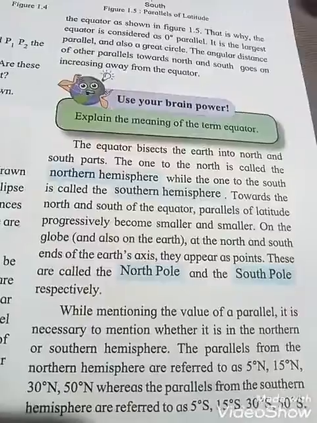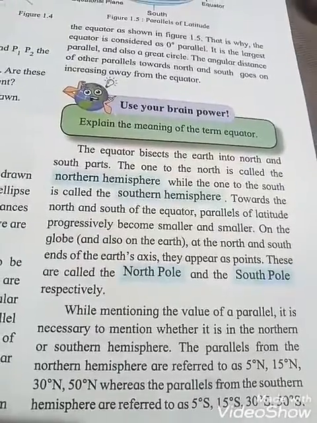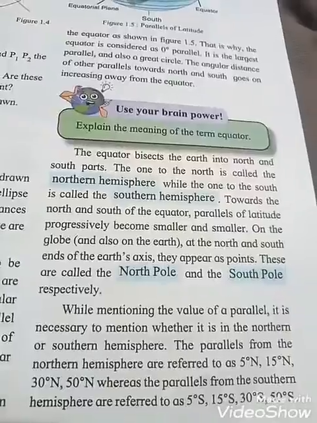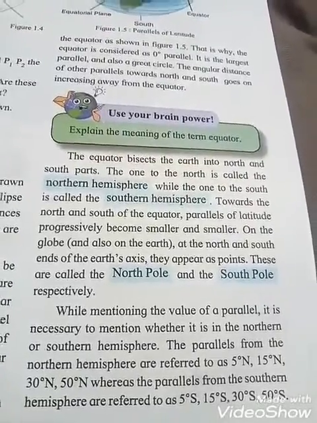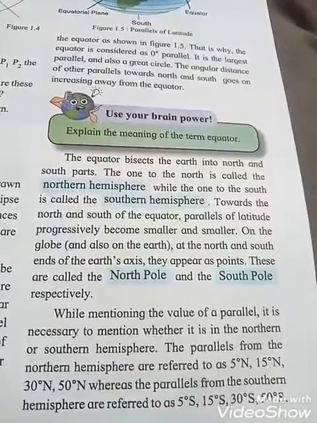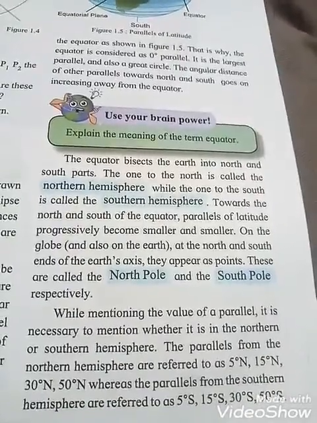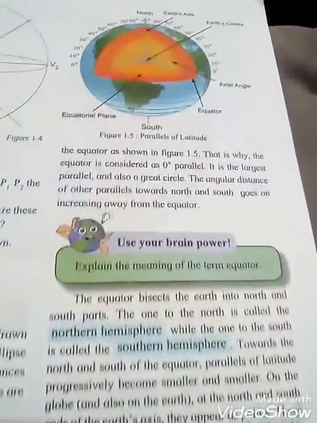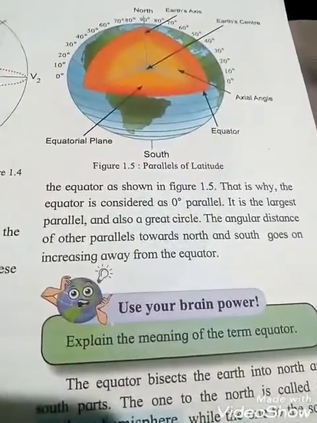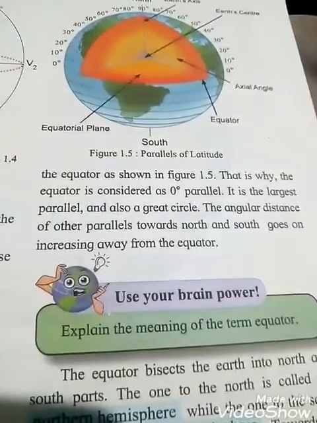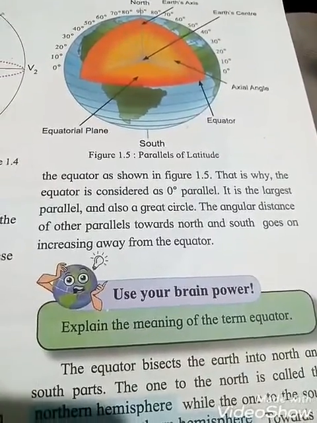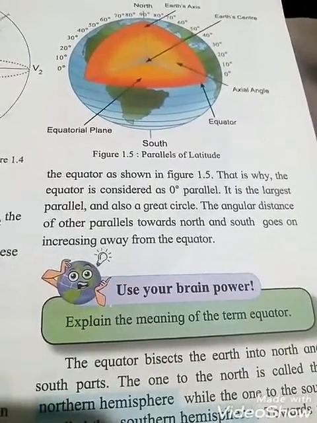The parallels from the northern hemisphere are referred to as 5 degree N, 15 degree N, 30 degree N, 50 degree N. N stands for north. Whereas the parallels from the southern hemisphere are referred to as 5 degree S, 15 degree S, 30 degree S, and 50 degree S. Okay students, so these differences are there. S stands for south and N stands for north. And you have to remember that the equator is considered as a 0 degree parallel, and it is the largest parallel and also a great circle.